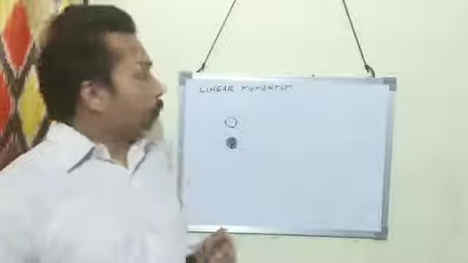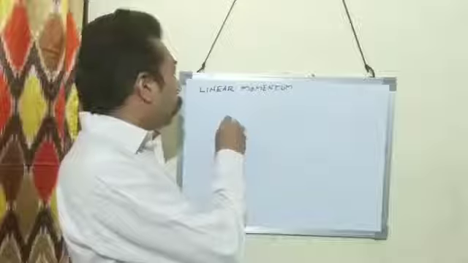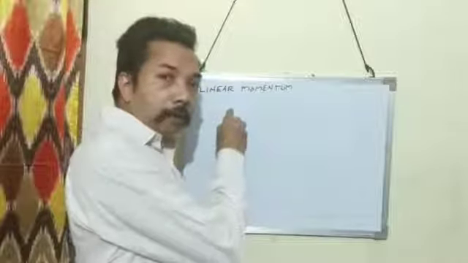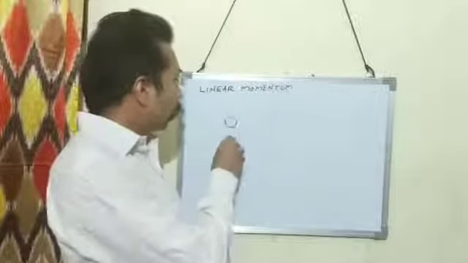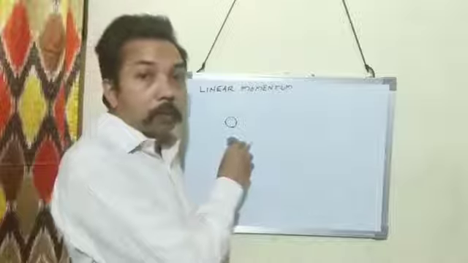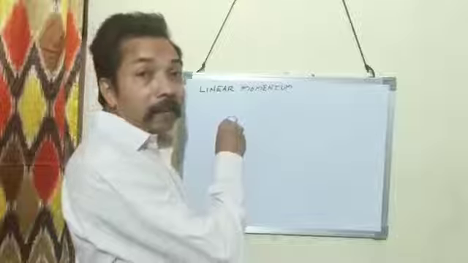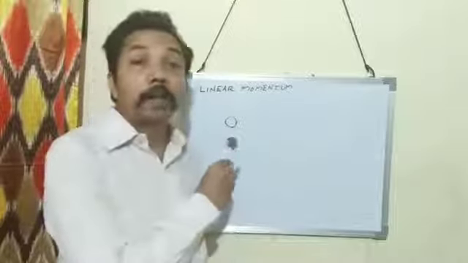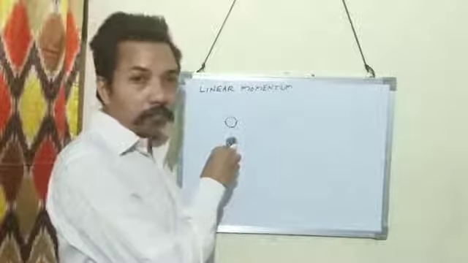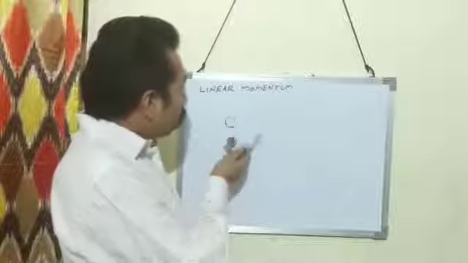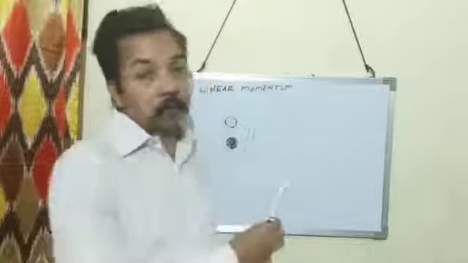We will take the case of two balls. This is a tennis ball and this is a cricket ball. The tennis ball has less mass and the cricket ball has more mass. Both are moving with the same velocity.